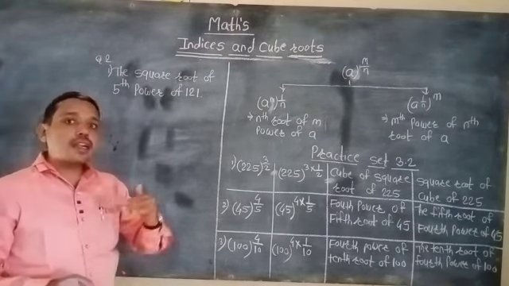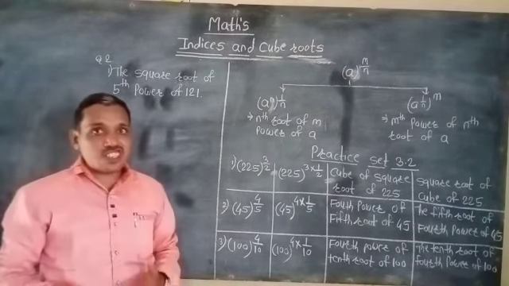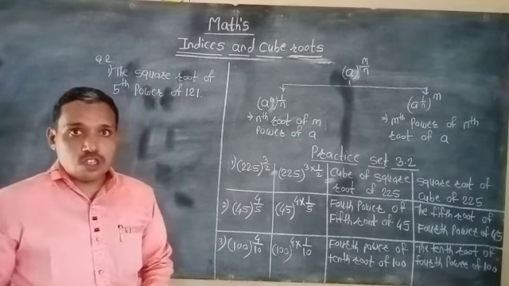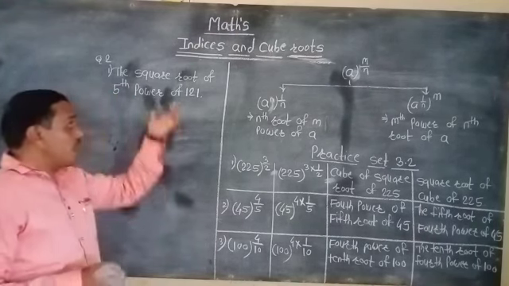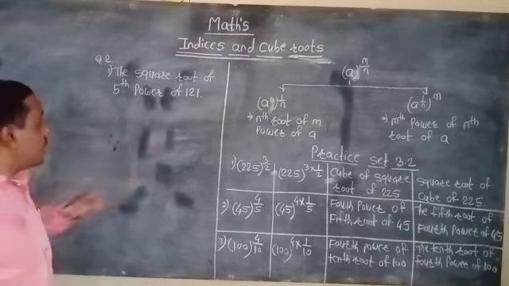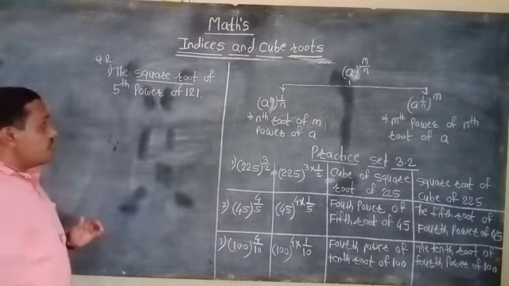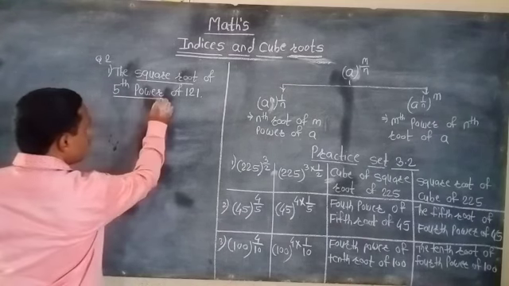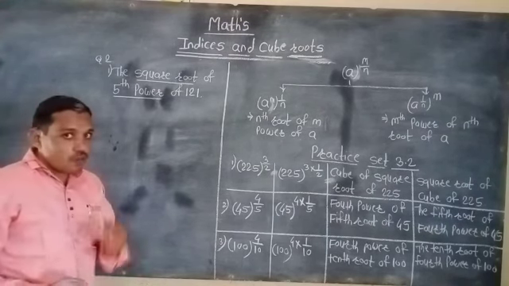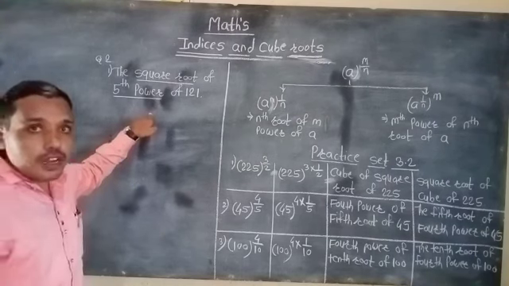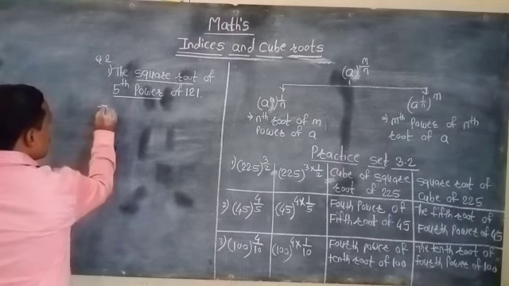So we try to cut that statement into two different parts. The first part is the square root, and the second part is the fifth power. So we first think about the fifth power of 121.